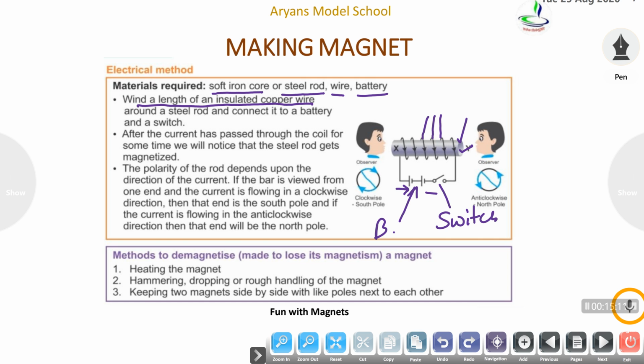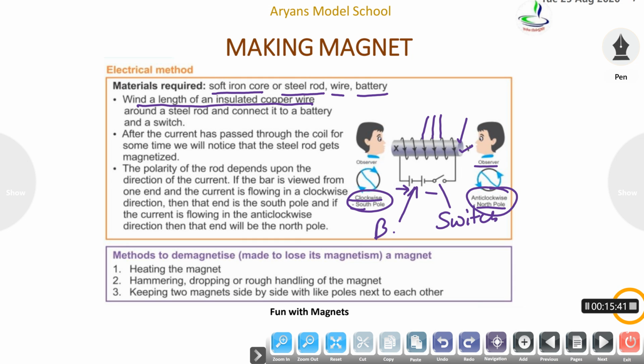As we can see, this observer sees clockwise. If he sees clockwise direction of current flow, then there is presence of south pole. But if the observer sees anti-clockwise direction of current flow, then there is presence of north pole. And this way we get to know about the direction of current.